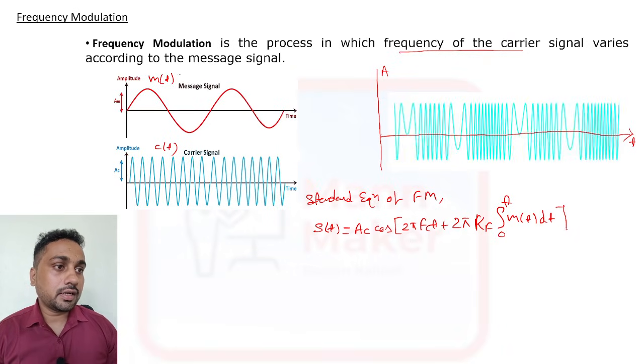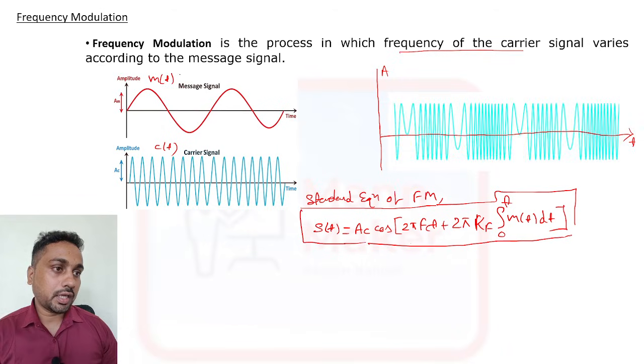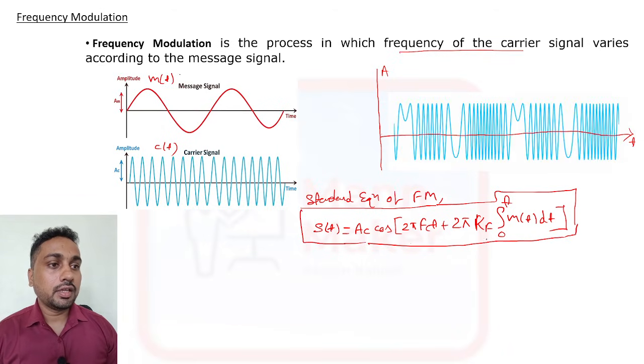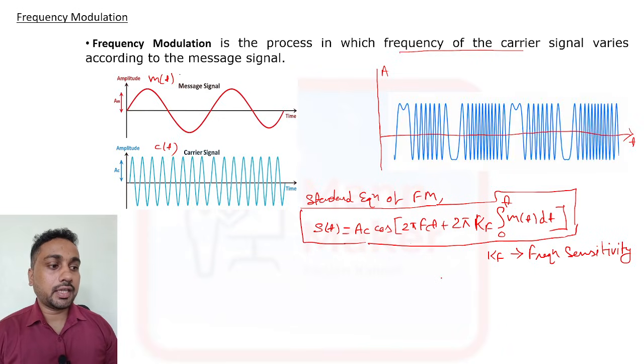This is the standard equation for frequency modulation, or FM, you can say. Here this kf is called frequency sensitivity.